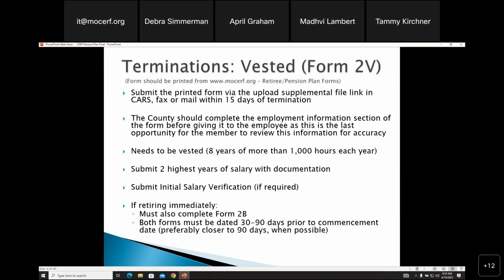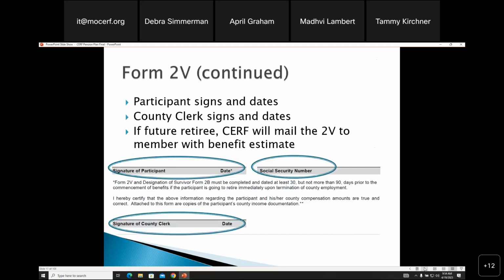And if they date them too early, we have to resend them, and then it has to be dated again. We do prefer them as close to 90 days as possible, simply because we can get everything reconciled and then back to the county if we need additional information. The participant needs to sign and date page 2 of the Form 2V, and the clerk needs to sign and date for the clerk's representative.